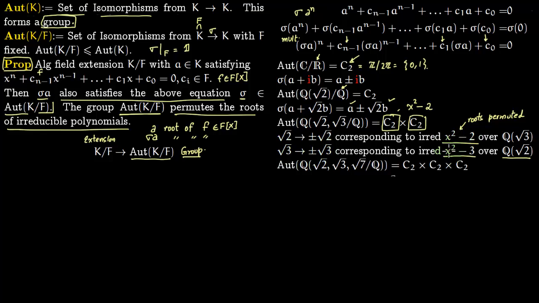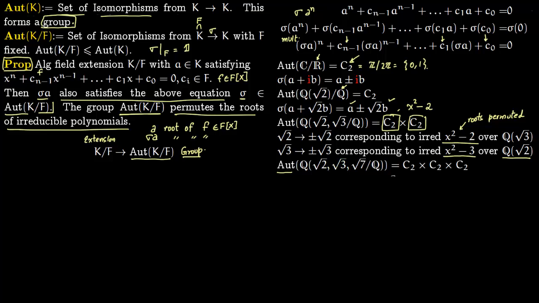This mapping corresponds to the permutation here because we have this proposition right here. So therefore we are avoiding the mapping from root 2 to root 3 and root 3 to root 2. So similarly, you can have that the automorphisms of rationals adjoined with root 2, root 3, root 7 over rationals is C2, C2, C2, cyclic group of order 2 times cyclic group of order 2 times cyclic group of order 2.